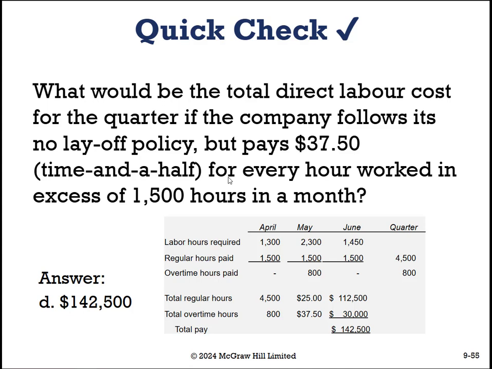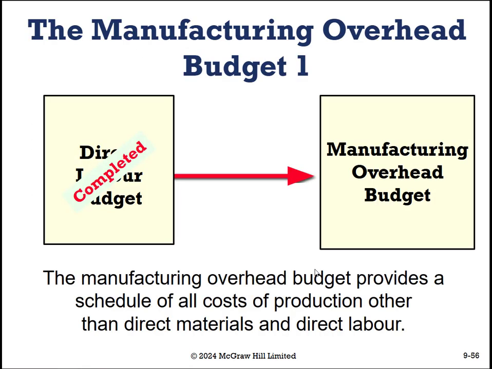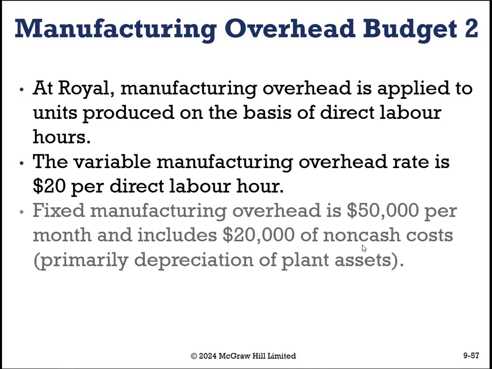Okay, so now that we are done with our manufacturing direct labor and direct materials, it is time to look at our overhead budget. So that's where we look at the schedule of all costs of production other than our direct materials and direct labor. Our case facts are as follows.